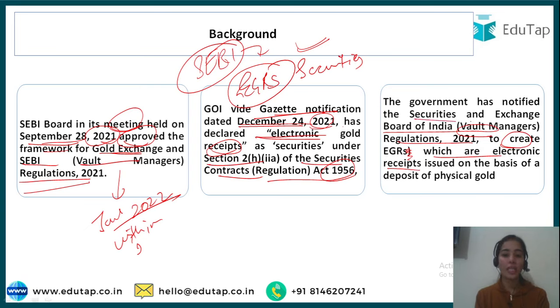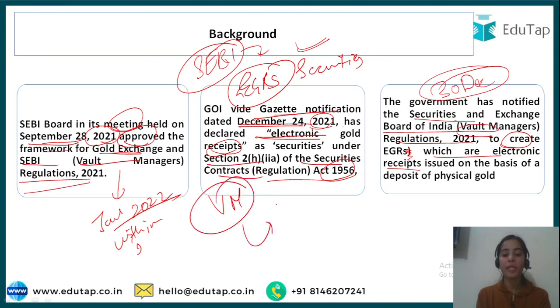So the Securities and Exchange Board of India notification about Vault Managers came around 30th or 31st December. The Vault Managers will be the ones that create the EGRs, because they are the ones keeping the physical gold. So they will be creating the EGRs, and EGRs will be electronic receipts, given in electronic form, issued on the basis of the deposit of physical gold.